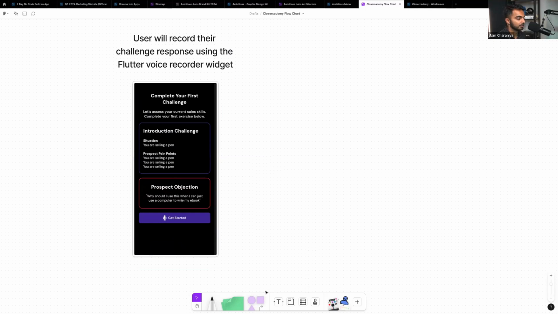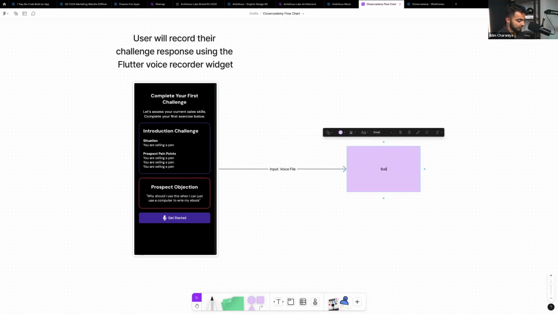Then what we're going to do is send that voice file. That's going to generate a voice file. We are going to send that voice file to an API. And this is going to be an API that we create in Buildship. So we're going to say voice file. And then we're going to create a Buildship API. We're going to call this something like slash